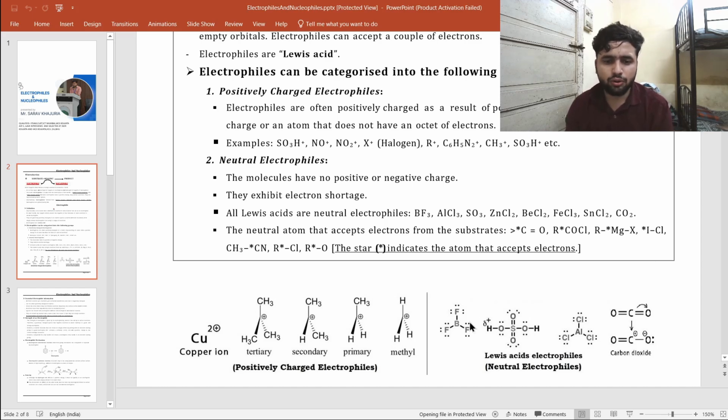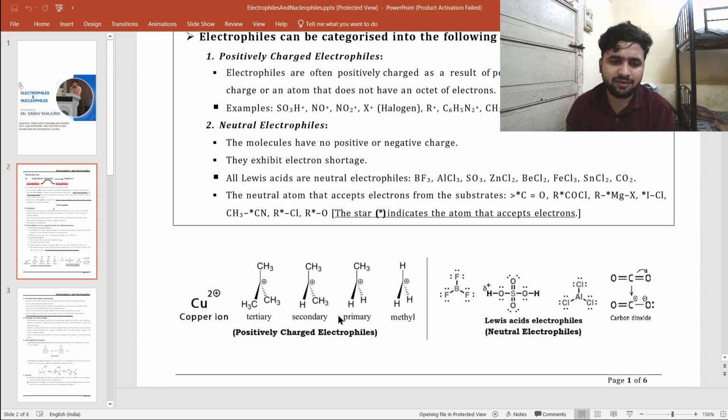There are also positively charged electrophiles, in which we can see the tertiary cation, secondary cation, and primary cation. What are tertiary cations? Tertiary cations are the cations in which the carbon is attached to three R groups. These R groups can be anything. When the carbon is directly attached to three carbons, then it is tertiary.